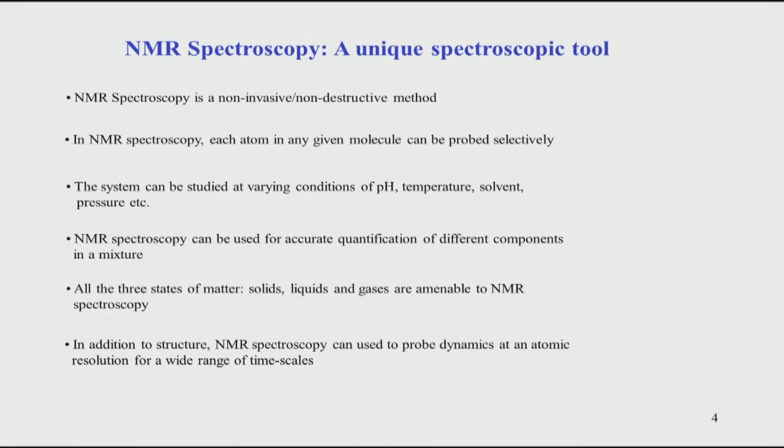Dynamics is one important property of a molecule. Most molecules in solution are very dynamic, never static as we see in pictures. Understanding dynamics is an important part of understanding the function of the molecule, and this is where NMR spectroscopy stands out, helping us look at dynamics at various time scales, from as short as picoseconds to a few seconds. So, there is a wide range of time scales of dynamic processes that can be studied by NMR. We will also look at this in this course.